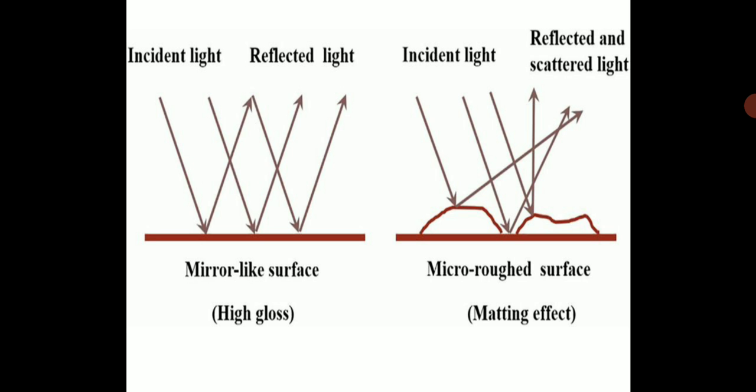You have to draw this diagram in your notebook about the regular reflection and irregular reflection. From a smooth surface, that means a high gloss surface, and then on a rough surface. So this is how the reflection will happen. Please draw this diagram in your notebook.